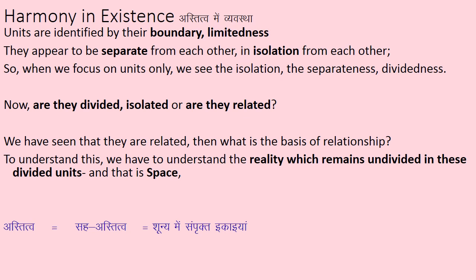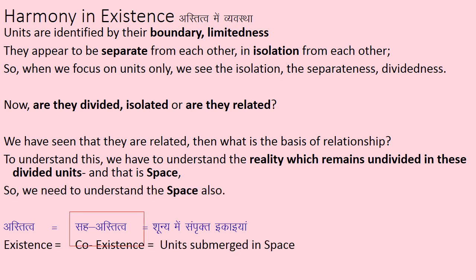We all are in one single unit called earth. On the earth we may feel that one person is standing here and another person is standing there. So what is the connectedness? In between them they have space, right? So we need to understand space also. Here the emphasis is that the connectedness is because of space.